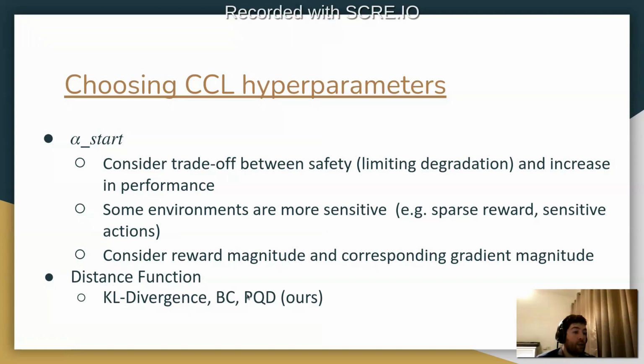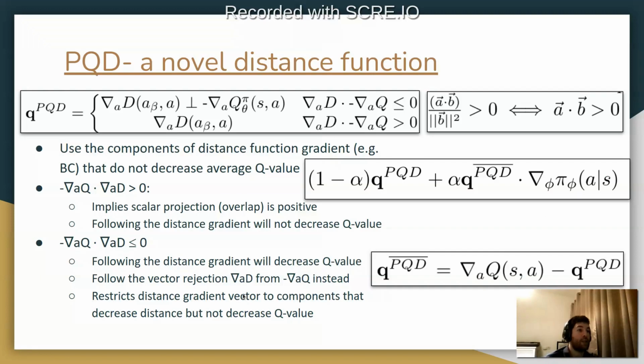In ours, we use PQD, which is a novel distance function that uses the components of the distance function gradient, for example behavior cloning, that do not decrease the average Q value. When the gradient of the Q function times the gradient of this distance function is greater than 0, it implies that the scalar projection, the overlap between the gradient vectors, is positive, and that following the distance gradient will not decrease the Q value.